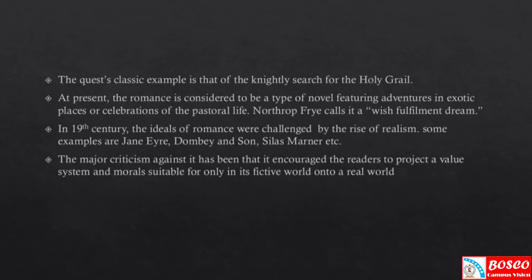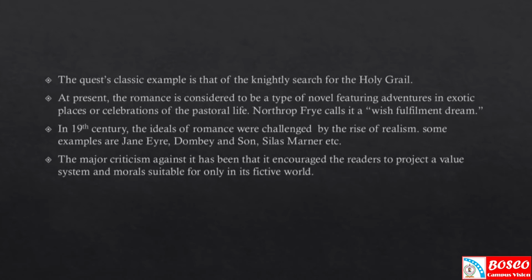At present, in later years, this quest, the knightly search, etc., finds expression in works like Homer's Odyssey, and works of Henry Fielding, James Joyce, William Blake, etc.